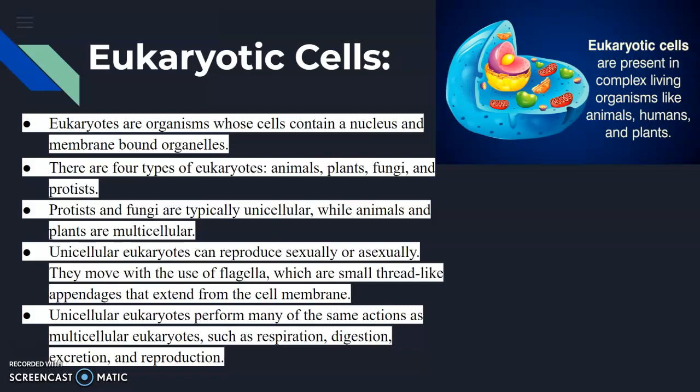Unicellular eukaryotes can reproduce sexually or asexually, and they move with the use of flagella. These are small thread-like appendages that are attached onto the cell and extend from the cell membrane. Unicellular eukaryotes perform many of the same actions as multicellular eukaryotes, such as digestion, respiration, reproduction, and excretion.